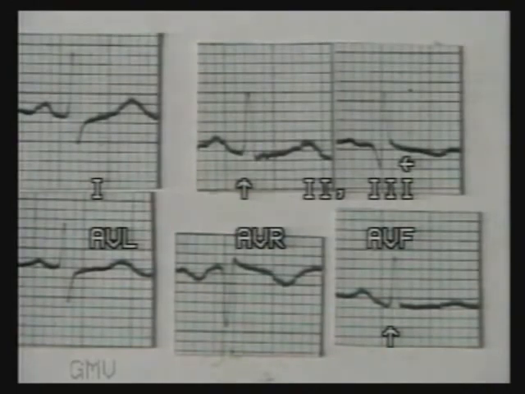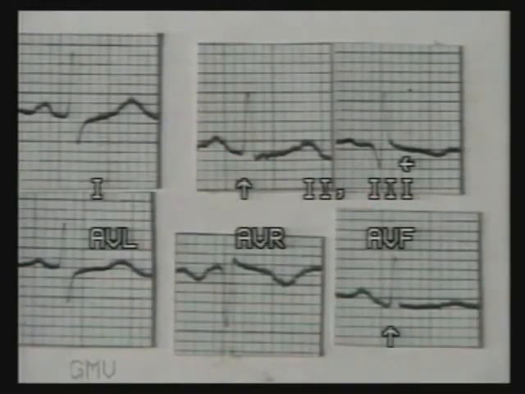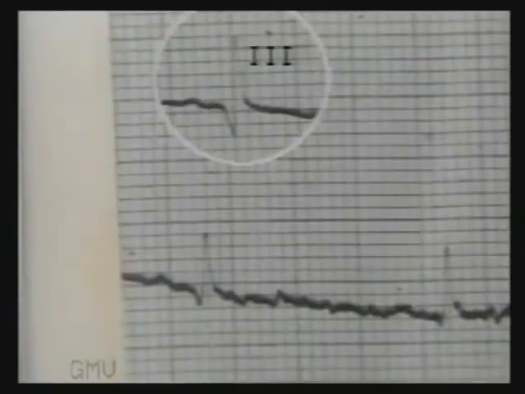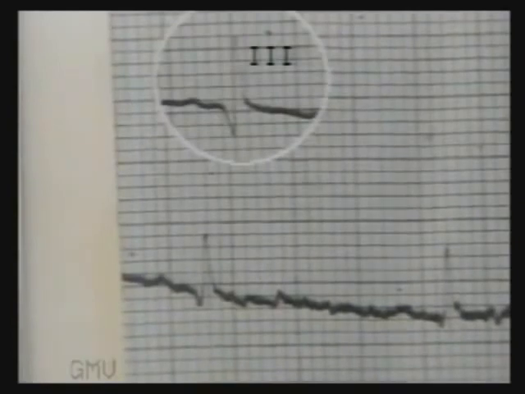This ECG shows a Q wave in lead 3, but there is no Q wave in 2 and AVF. When a Q wave is present only in lead 3, it may be due to a high diaphragm. Take the ECG again in deep inspiration, and if the Q wave is non-pathological, it will reduce in size or disappear. See this continuous tracing.